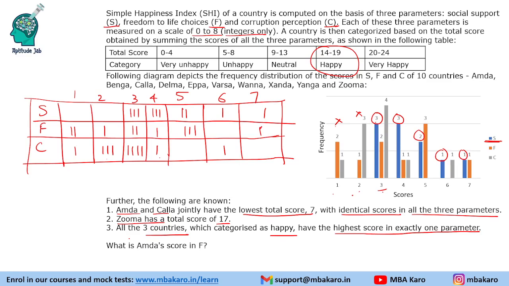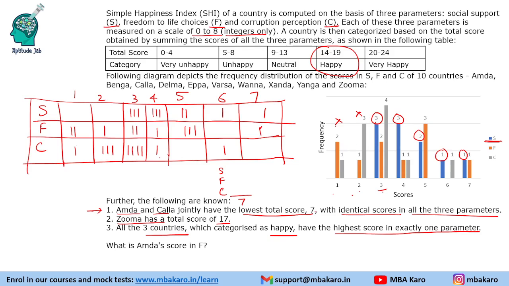Now we will focus on the first question and refer to only the first information. What is Amda's score in F? Now Amda is like we have S, F, C, and the total has to be 7 for both the countries.